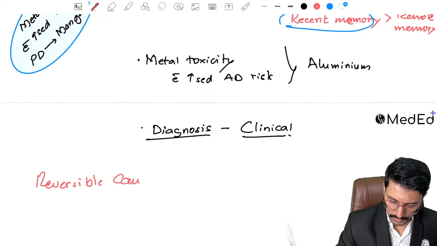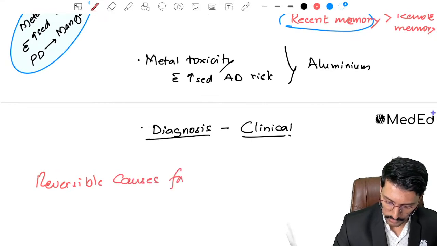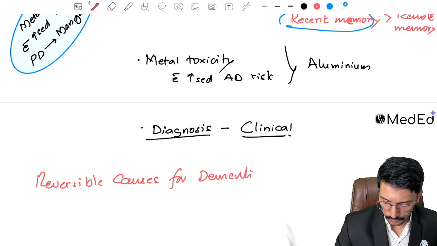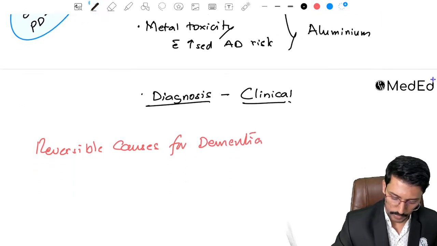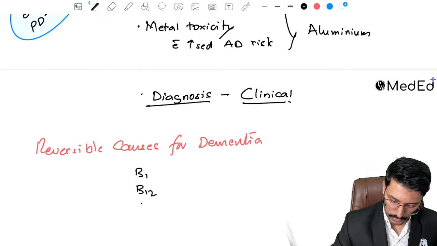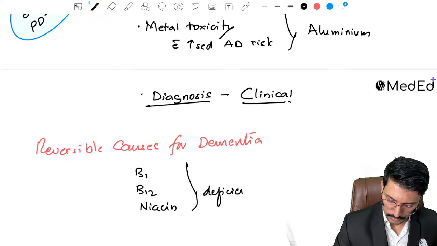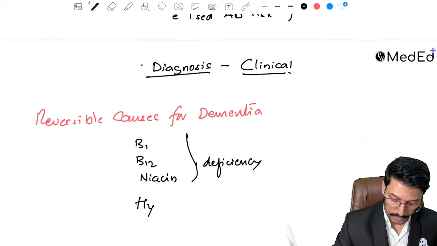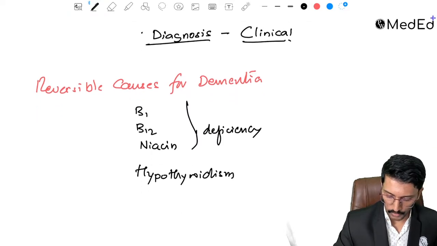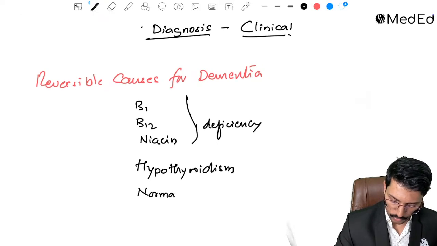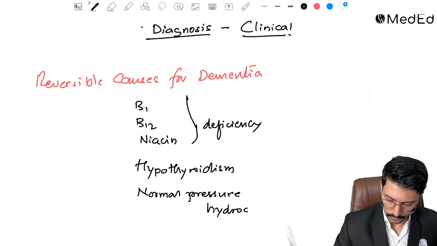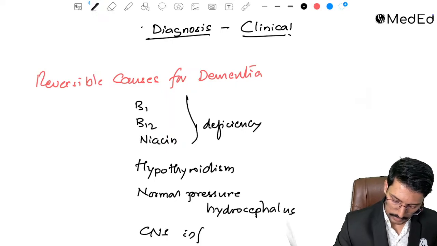Reversible causes for dementia is again an important MCQ point. B1, B12, niacin deficiency, hypothyroidism, then normal pressure hydrocephalus, and CNS infections.